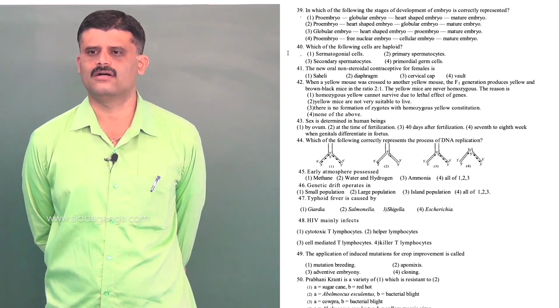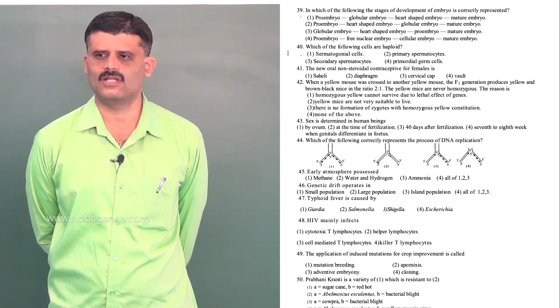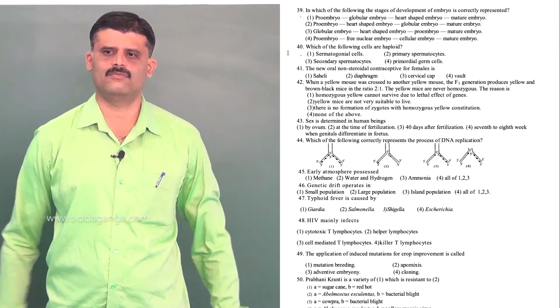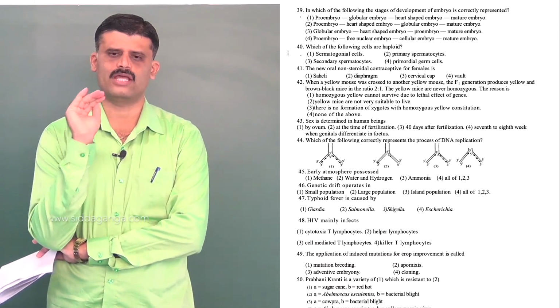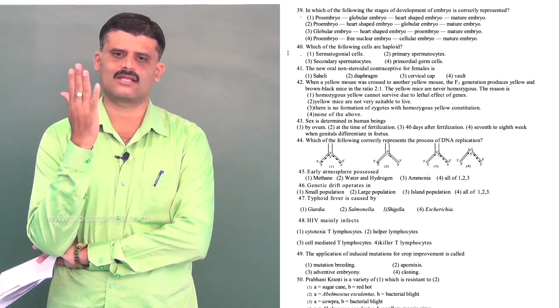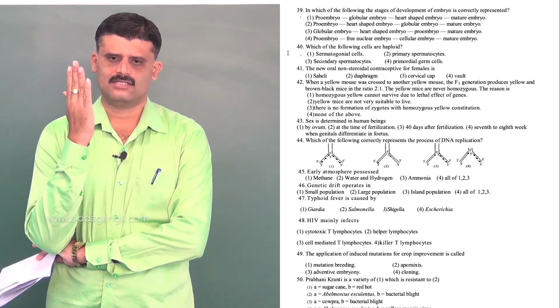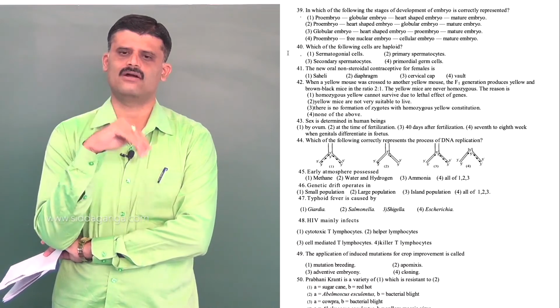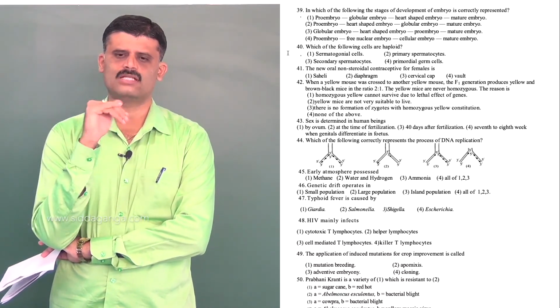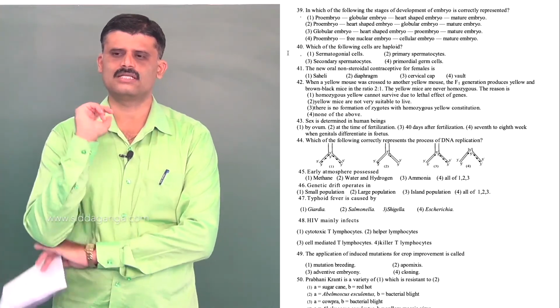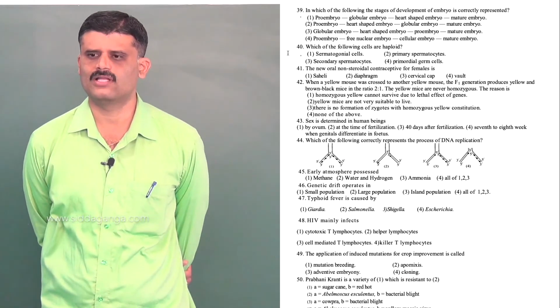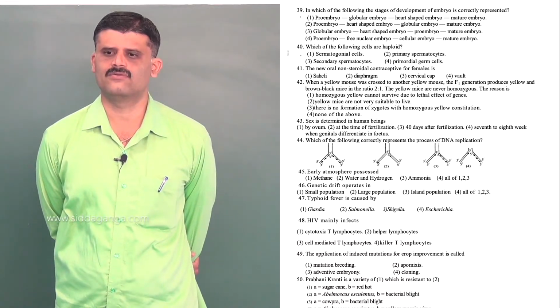So, proembryo, that is option 1. After, see, the development of proembryo to mature embryo is similar in both dicots and monocots. Further, based on their shape, it is divided into dicot embryo and monocot embryo, that is based on dicotyledons, 2 cotyledons and a single cotyledon. So, option is 1.